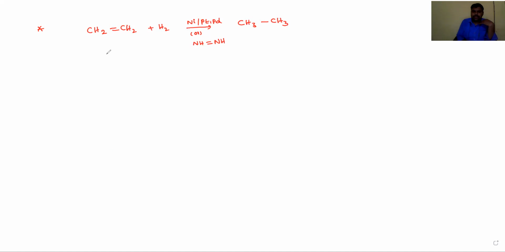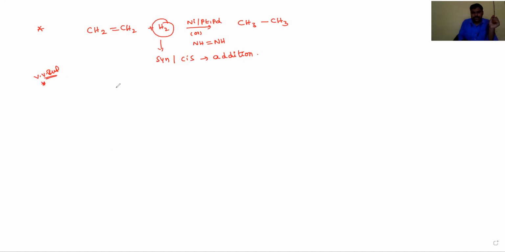Okay, dear students, this hydrogenation, addition of hydrogen, is a syn or cis addition reaction. Syn or cis addition, I said. Now we'll discuss when the alkene has cis and trans geometrical isomers. If it is a cis alkene and cis addition, what kind of product will form? If it is a trans alkene and cis addition, what kind of product is formed? We will discuss this, dear students. This is very, very important.